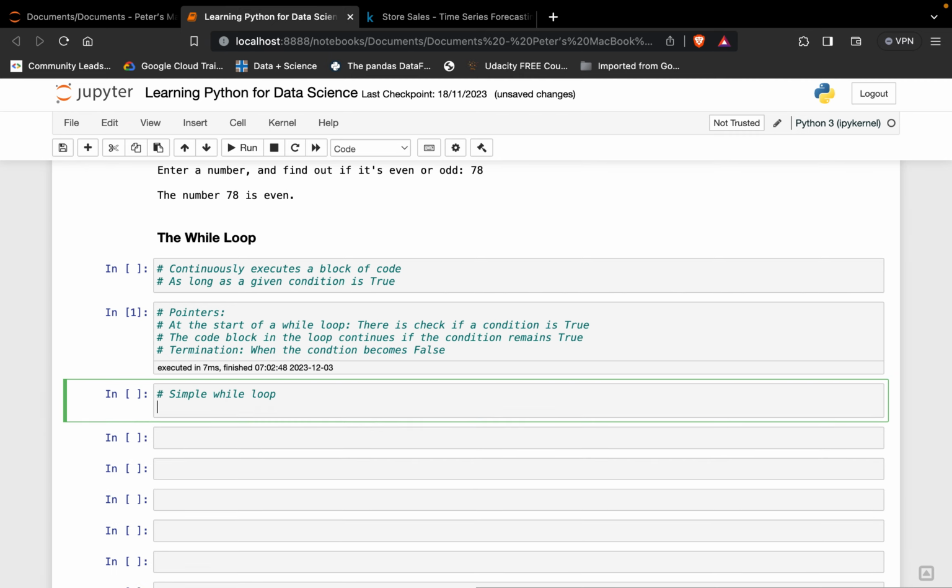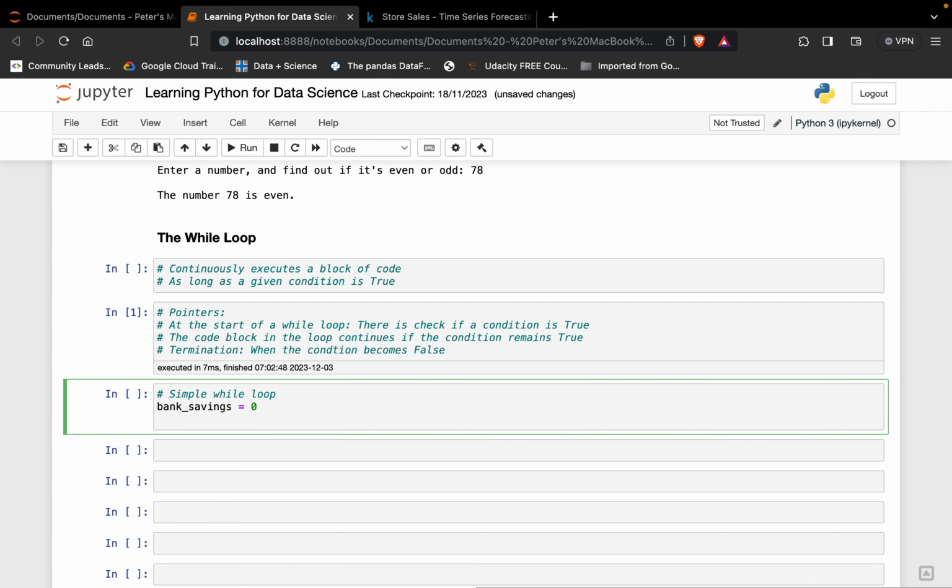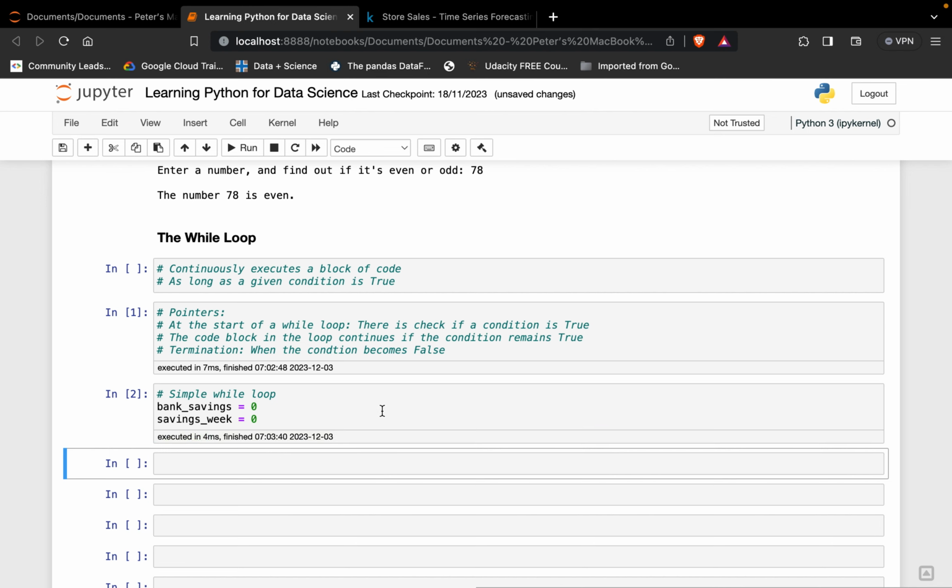The first thing we're going to do is create a variable called bank_savings, and inside of it we're going to have 0, nothing inside. Then we're going to look at savings_week, and we're going to say 0 over here. Right, now we have these two. Let me execute this.